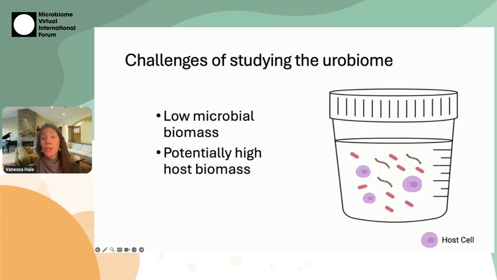So whether it's human host cells, or if I work in dogs and I'm looking at dog host cells, they've got a lot of DNA. They can dominate in things like shotgun metagenomics, or they can bias 16S kinds of reads when we try to profile the urobiome. So my lab really tried to figure out the best ways of studying the urobiome.